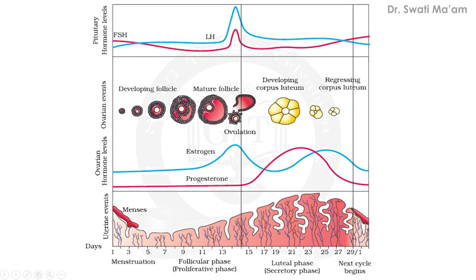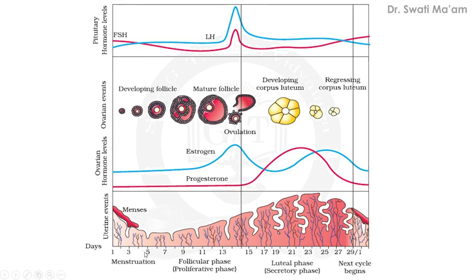The last part is showing uterine events, that is the uterine wall. We are talking about the endometrium, the innermost lining. When the menstrual cycle starts, from day 1 up to day 5, the menses occurs. This is the menstrual flow, which includes the endometrium tissue along with blood capillaries. This is known as menses and it is shown in the diagram.